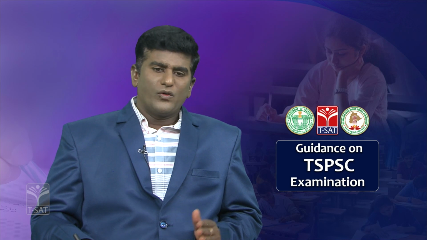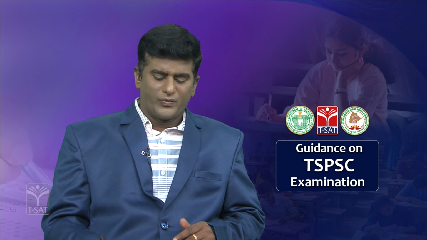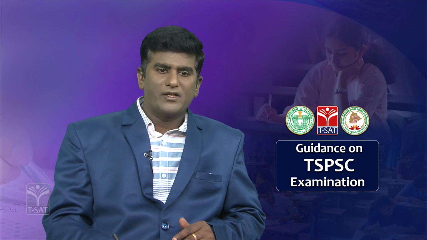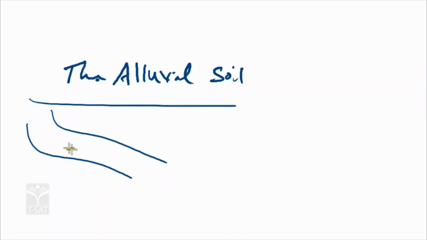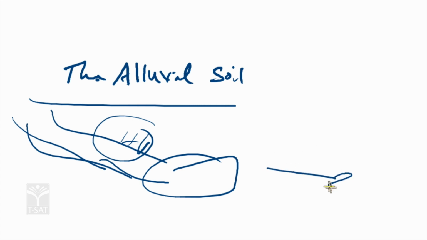So, what are the factors? For example, a river flows from high elevated areas downhill. The river moves with high velocity towards the lower areas. It forms different types of landforms like lakes, oxbow lakes, and deltas.